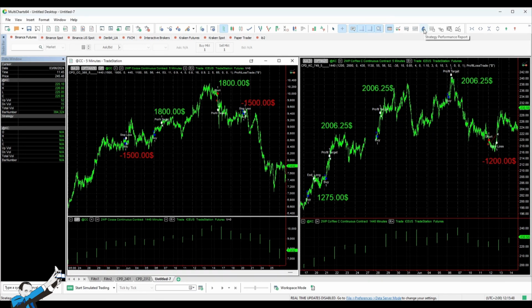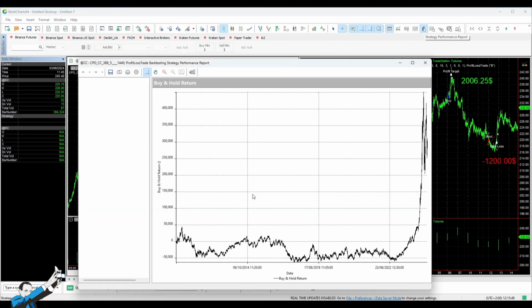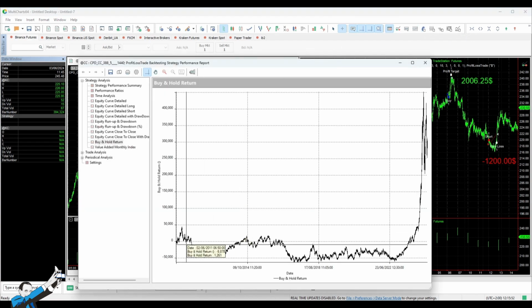So let's go and look at the buy and hold for cocoa to see what would have happened if we just held it in our portfolio without trading. Well, as you can see, the price has skyrocketed recently. Cocoa prices have seen a sharp rise, but unfortunately this system isn't designed to ride these big trends. I say unfortunately because if it were, we'd be incredibly wealthy by now.